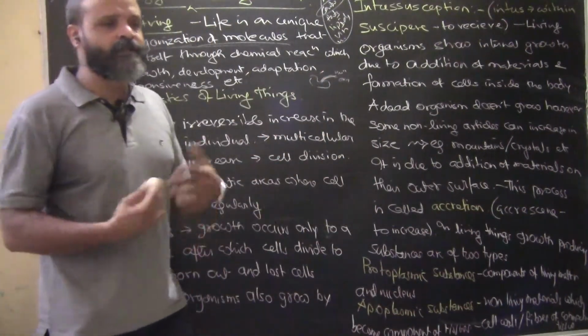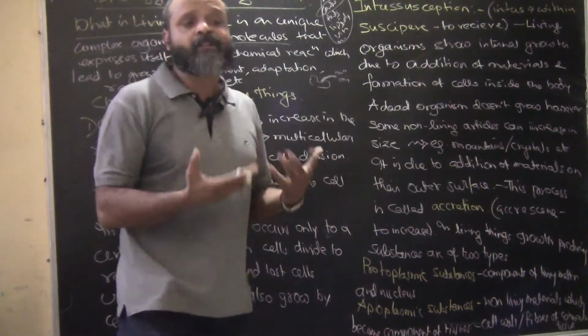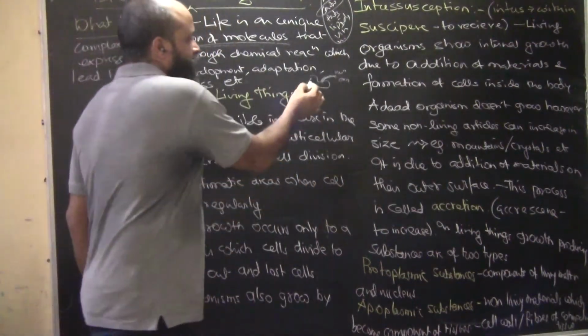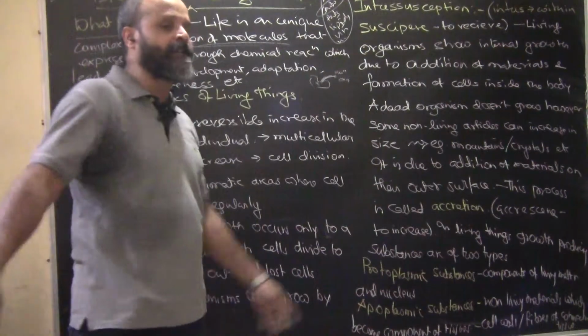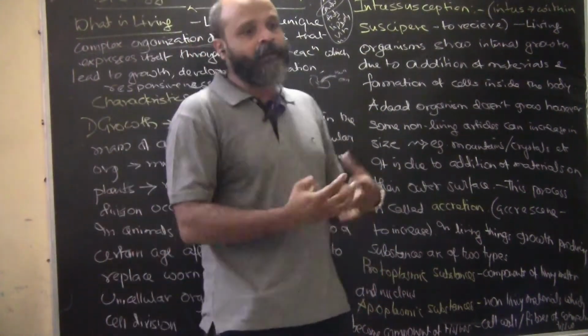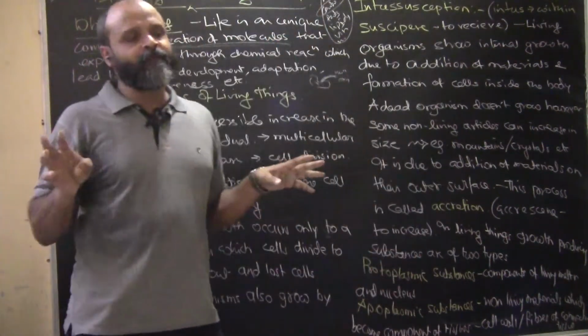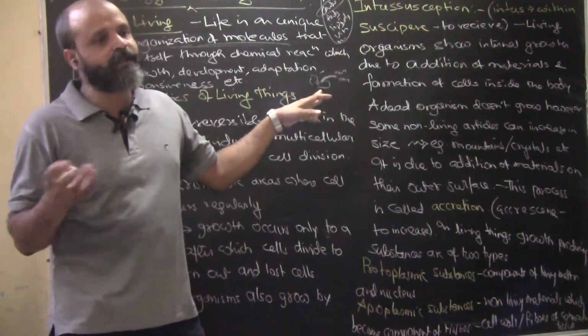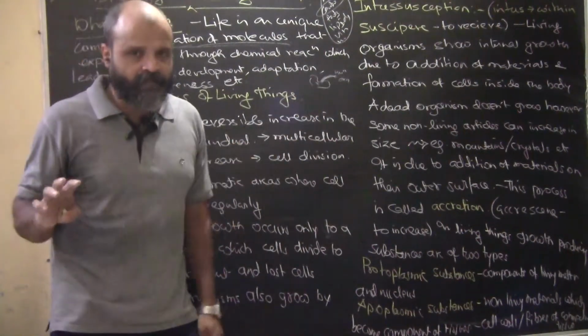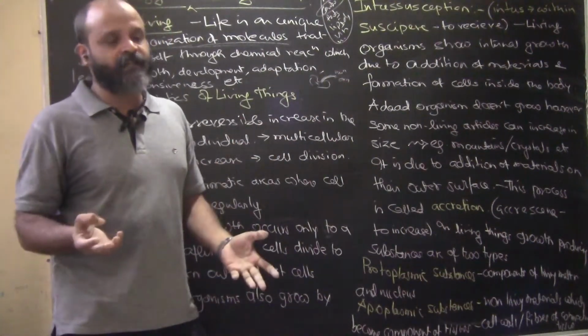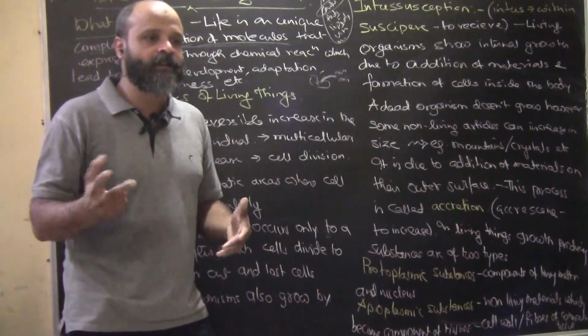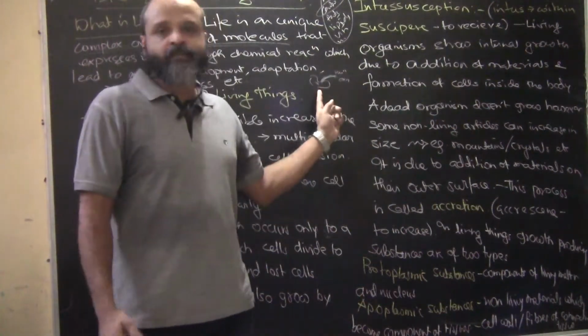Once the baby is delivered, it has to cry. Why? Because the lungs which were there inside the body of the baby will now become functional. Till the time the baby is inside the mother's womb, the lungs are generally not functional. Once it comes out, the lungs become functional immediately. The umbilical cord is cut. Now the baby has to breathe using the lungs.